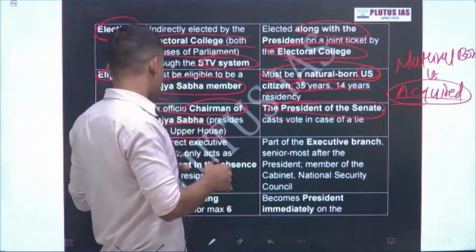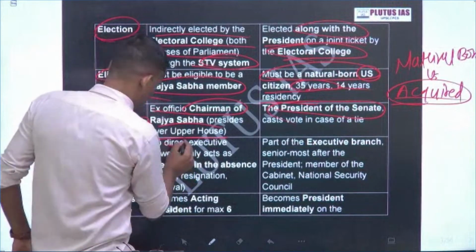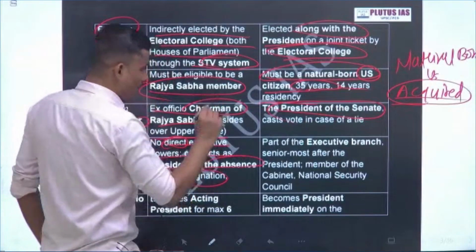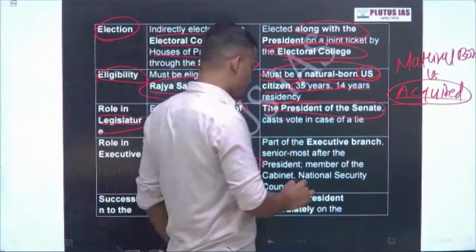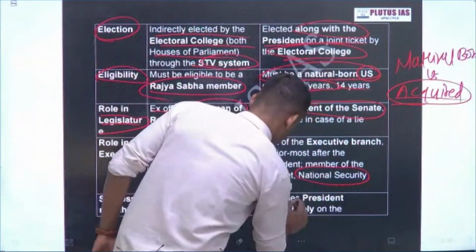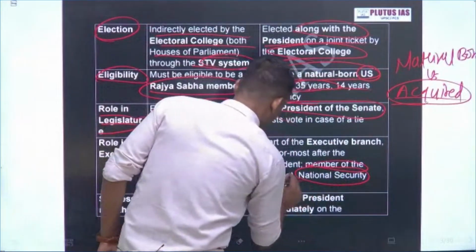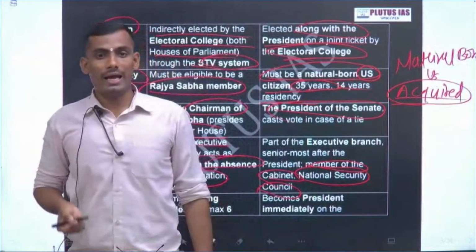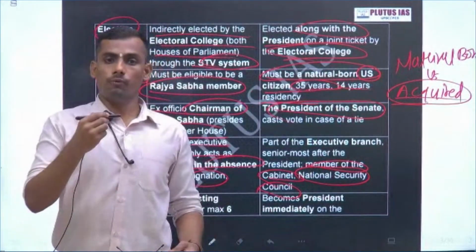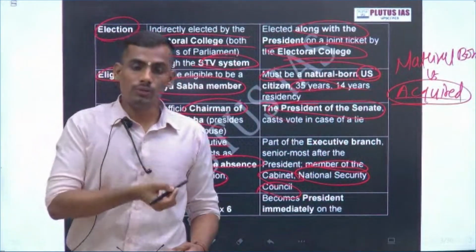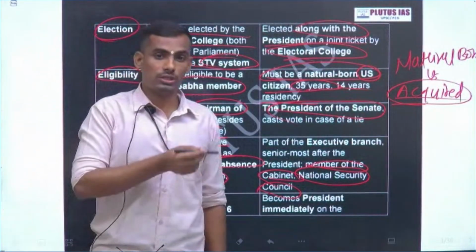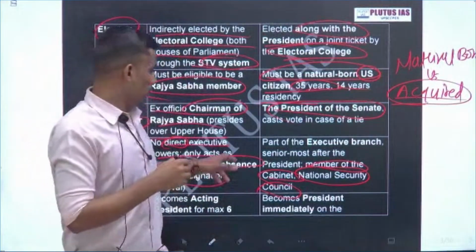There is no direct power, only acting in the absence of the President, in case of death. But in the USA, this is very crucial. That's why, if you see recently, most of the decisions of Donald Trump have been taken by the Vice President of USA. Even the Vice President of USA made an official visit to India post his electoral win.